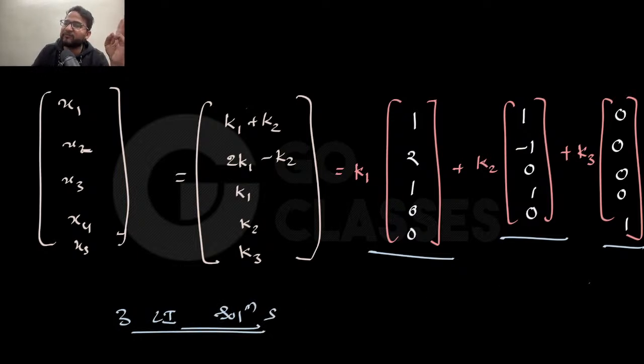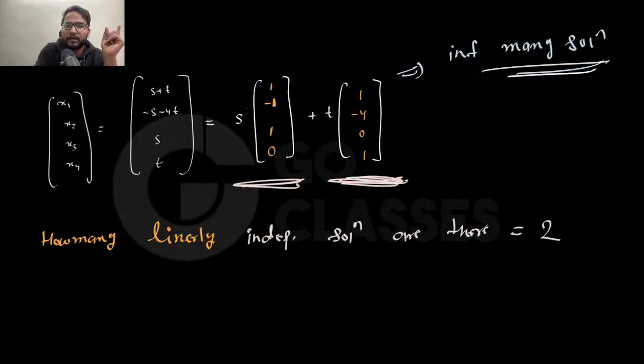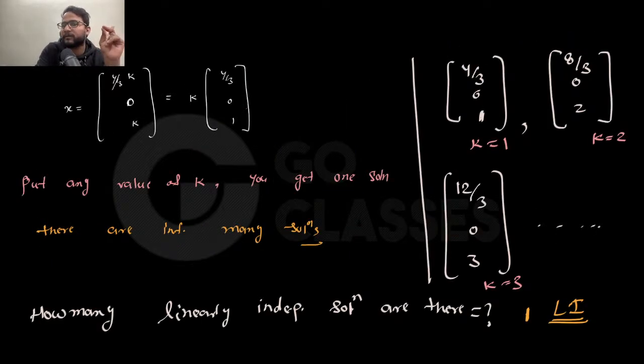If there are three free variables, three linearly independent solutions. If there are two free variables, two linearly independent solutions, just like this, right? If there is just one free variable, then one linearly independent solution, right? So I hope you understood.